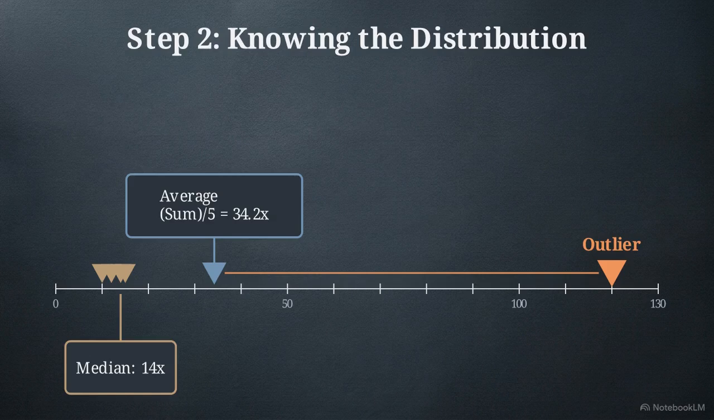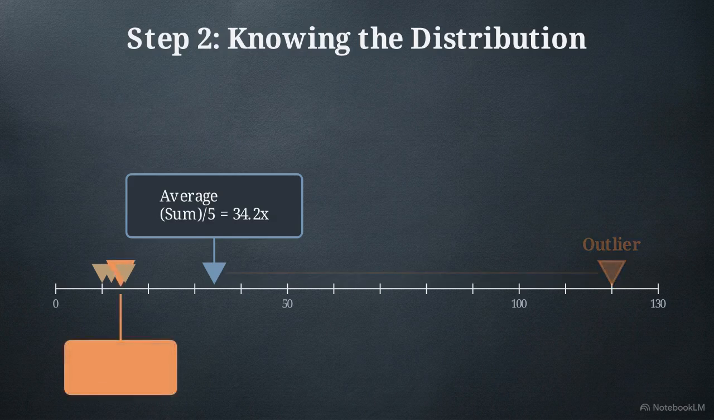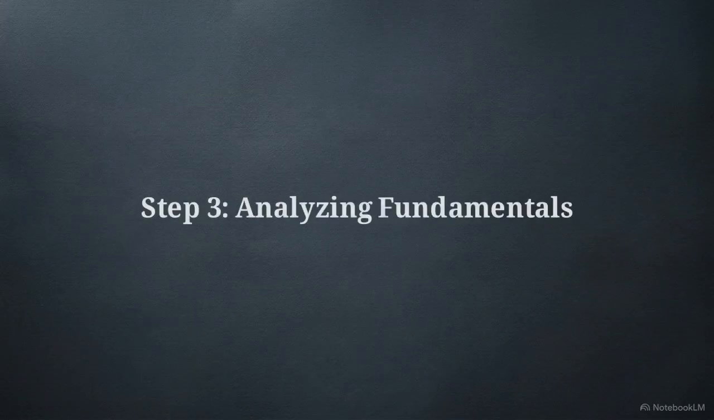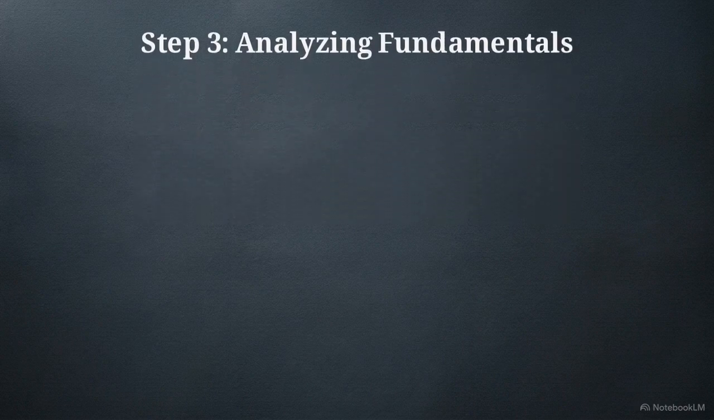Because multiples have an infinite ceiling, the distribution is heavily skewed positive. That massive right tail pulls the average far away from where typical firms sit. Relying on a simple average in a positively skewed dataset mathematically guarantees that you will overestimate the value of an asset. This brings us to step 3, analyzing fundamentals.